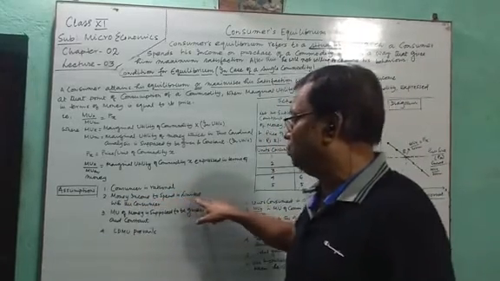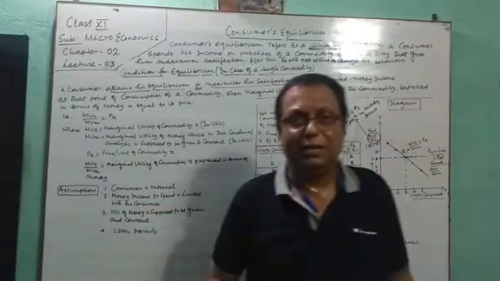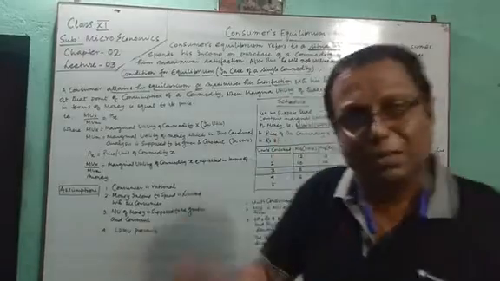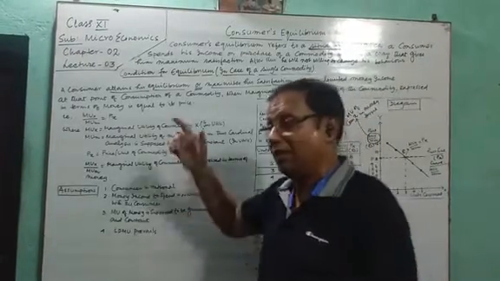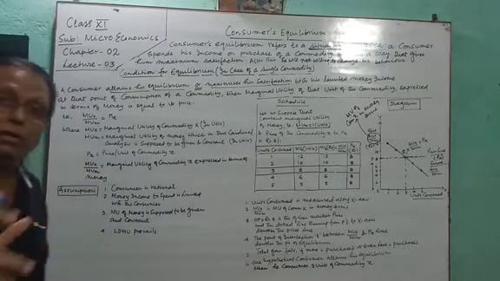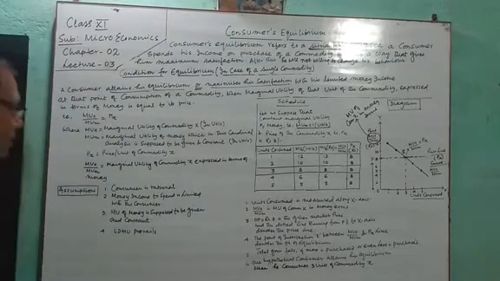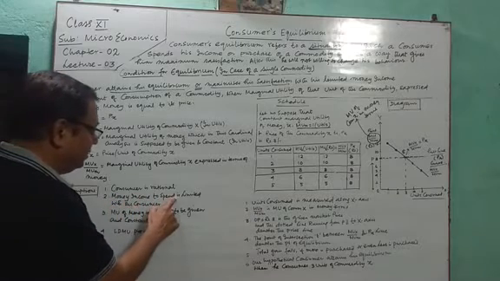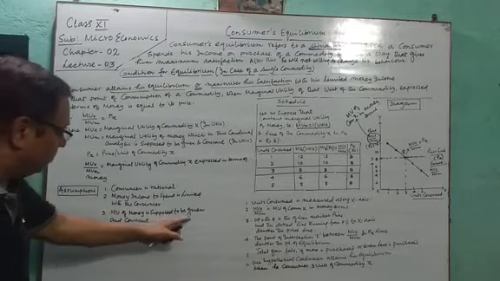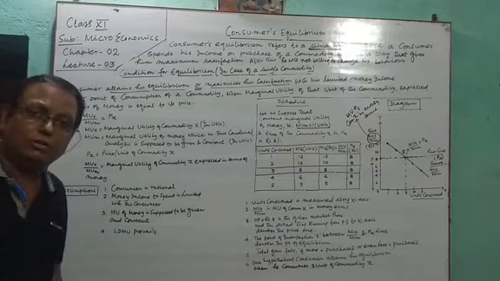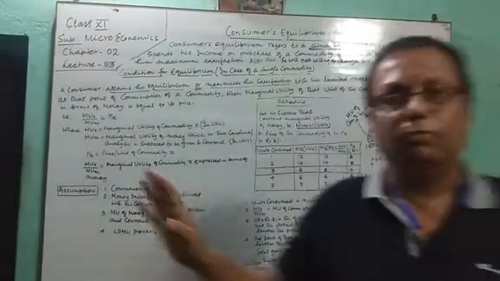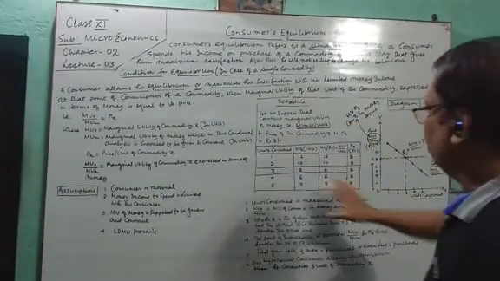Money income to spend is limited with the consumer. Definitely the purchasing power in the pocket of our consumer is limited and is supposed to be constant. I told you, even the richest man of the world has a limited amount of purchasing power in relation to the needs he is facing. Marginal utility of money is supposed to be given and constant according to Marshallian utility analysis, and LDMU prevails. We have learned this LDMU; it will work. Now let us see this schedule.